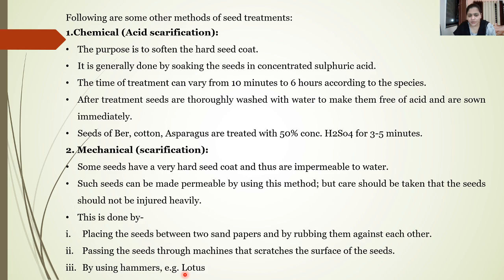Now, in some cases, instead of sandpaper, hammers can also be used, but care should be taken that these seeds should not get injured. If the seeds get injured, they will not be able to germinate. For example, hammers can be used in the case of lotus plants, which have a very hard seed coat, and for normal germination it may take around one month. So instead of waiting for 1 month, if the seeds are scarified with the help of hammers or sandpaper, the time taken for germination will be less.